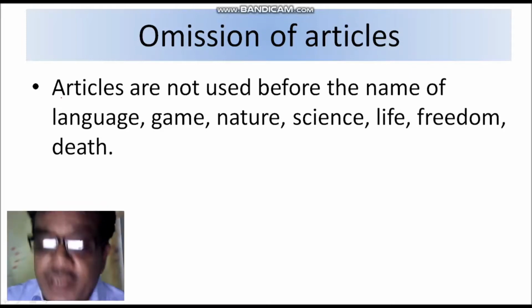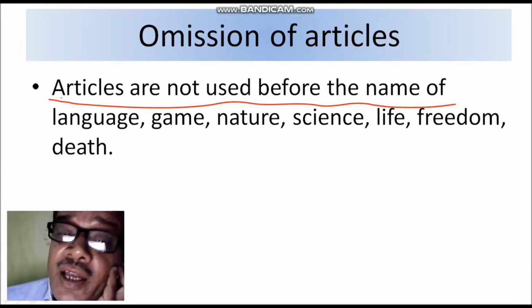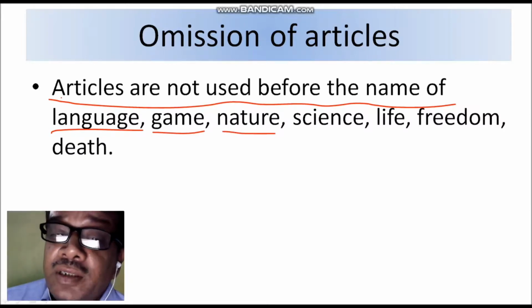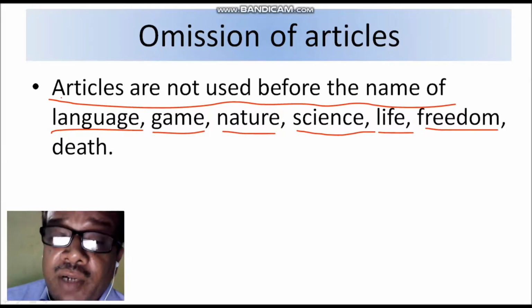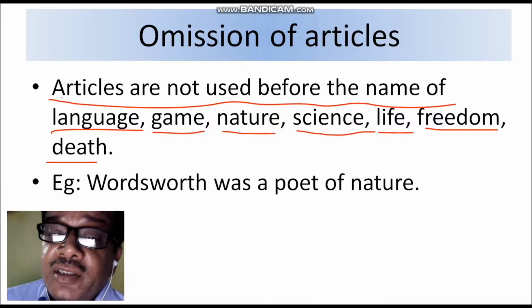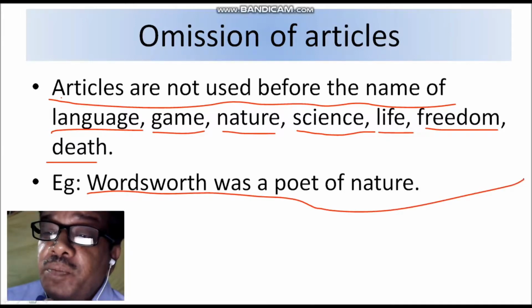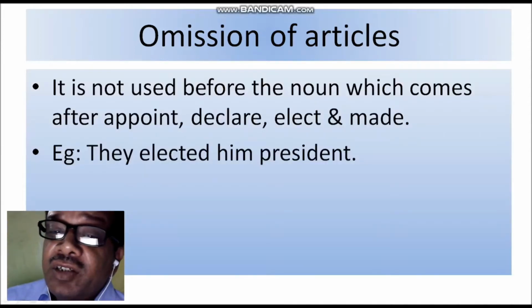Articles are not used before the name of language, game, nature, science, life, freedom and death. लैंग्वेज भाषा के पहले, गेम के नेम के पहले, नेचर, साइंस, लाइफ, फ्रीडम और डेथ के पहले हम लोग आर्टिकल का प्रयोग नहीं करते हैं. By the example we can see on the screen, Wordsworth was a poet of nature. We can't write Wordsworth was a poet of the nature. Okay, of the nature. If we are using of the nature, then it is wrong.